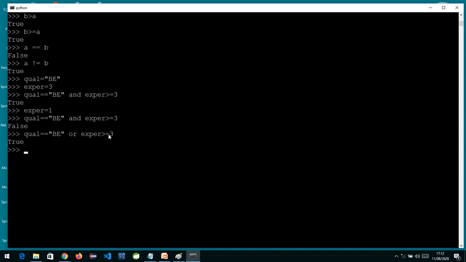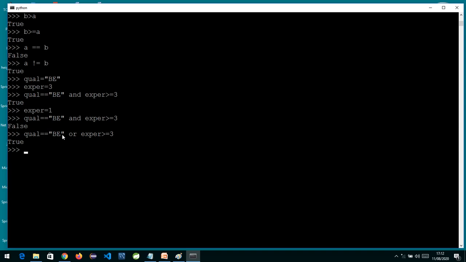The English word itself tells you: either this or this, if any of that is there, then you are eligible for the job. The truth table for the OR operator is that if both are true, the outcome is true, and if any one is true, the outcome is also true. So this is the OR operator.